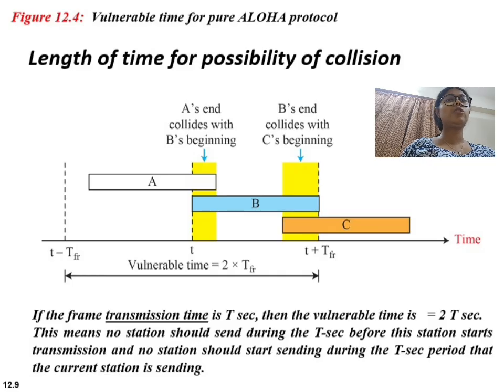If the time required to transmit a frame is t seconds, then the vulnerable time in pure ALOHA is given by 2 into t, that is 2t seconds. This means that a collision can occur if another station starts transmitting at two points. First, during the t seconds before the frame transmission starts, and second, during the t seconds after it begins. So the total vulnerable time becomes 2t.